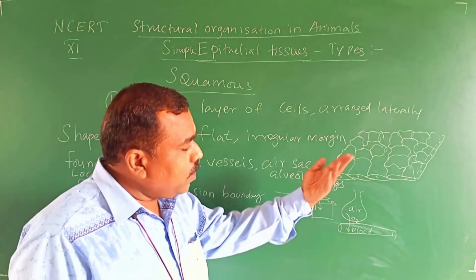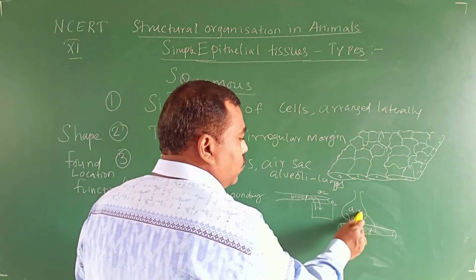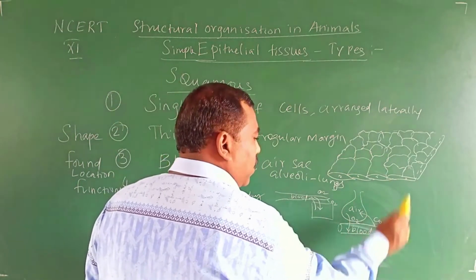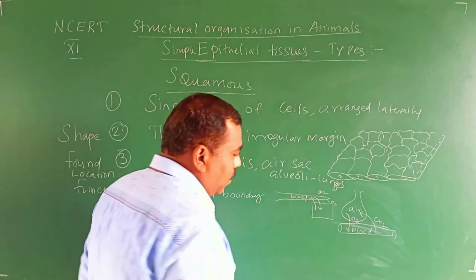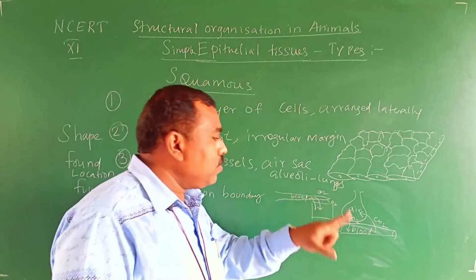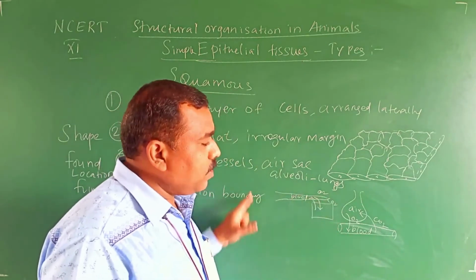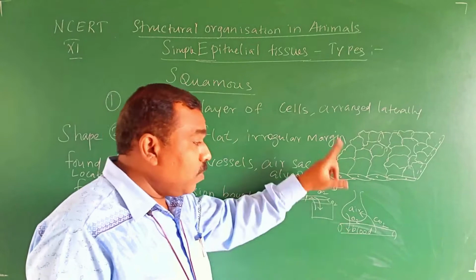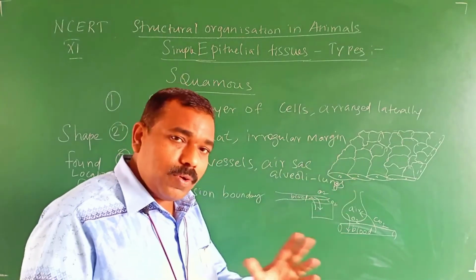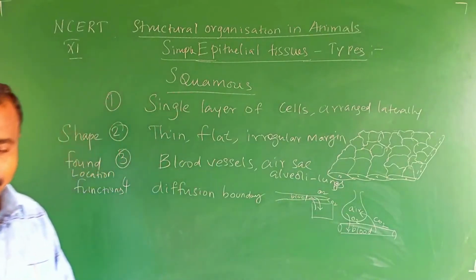From the blood to the alveoli, carbon dioxide is diffused. Same principle here. But there it was blood to cell; here it is air to blood. There the blood vessel has squamous epithelium; here the air sac, the alveoli wall, has squamous epithelium. That's all for the function.